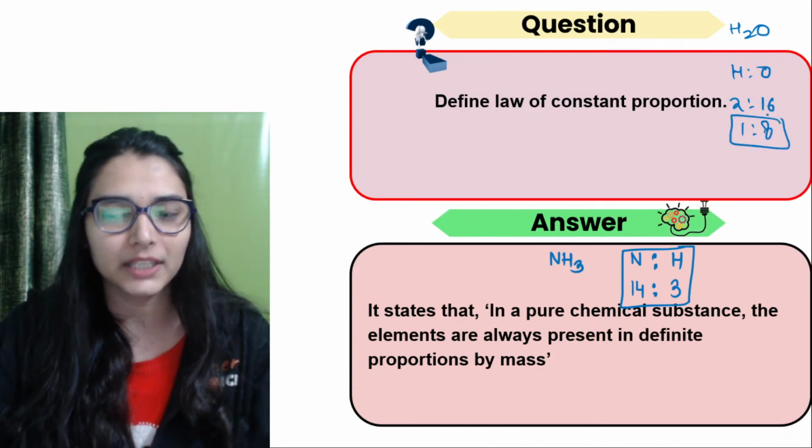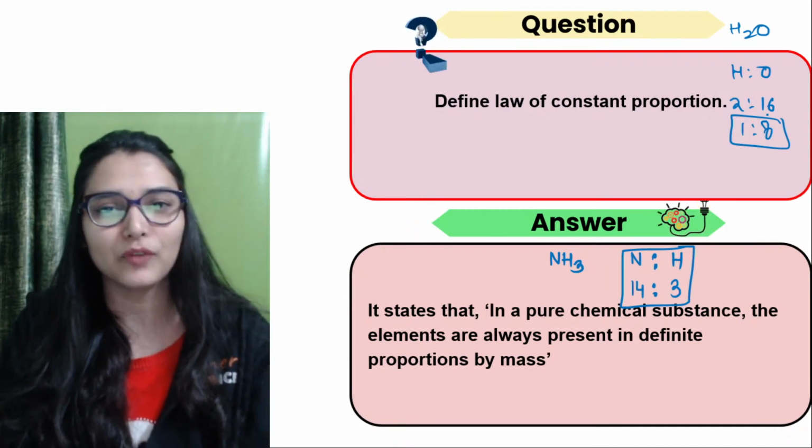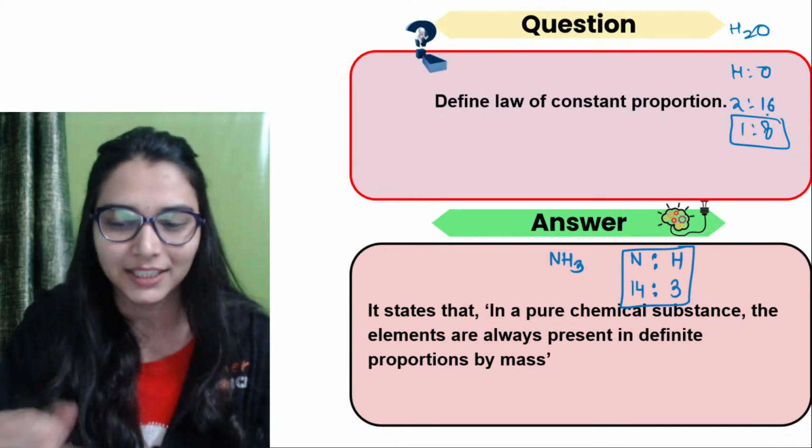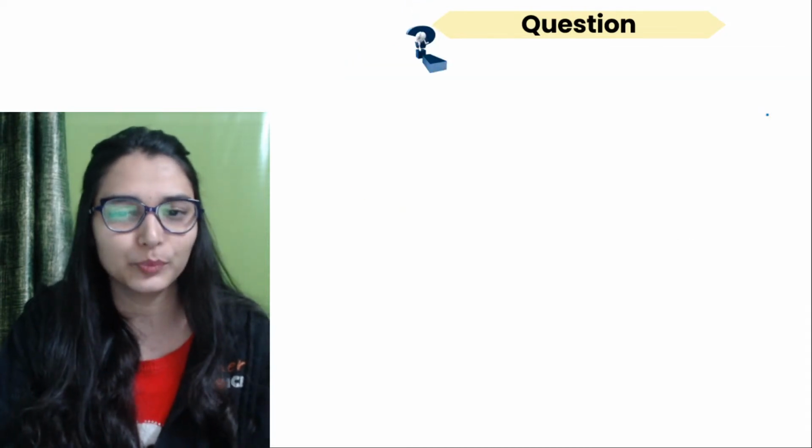Simplified 1:8. So 1 gram of hydrogen always requires 8 grams of oxygen to react completely. So some basic questions can be asked around it. Okay, so you have to pay attention.